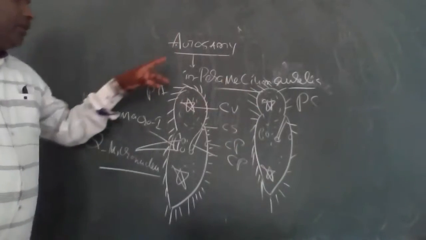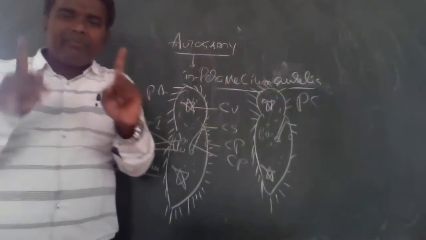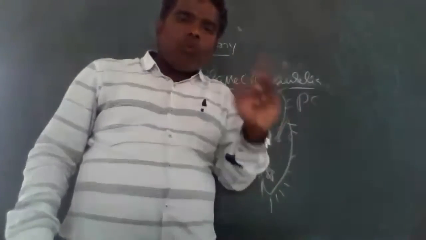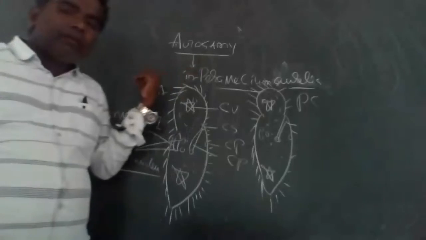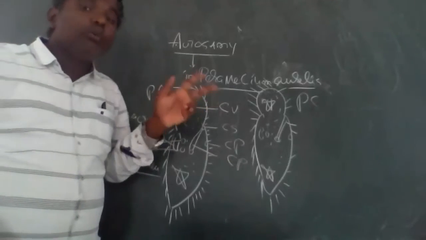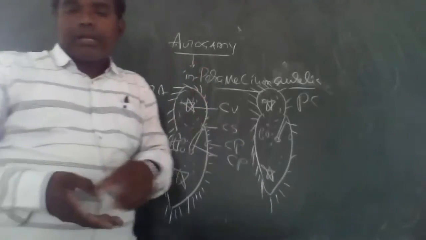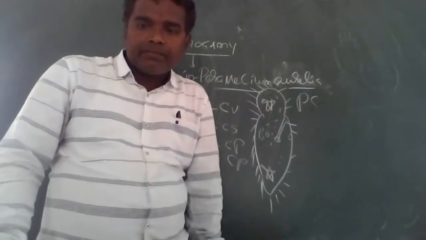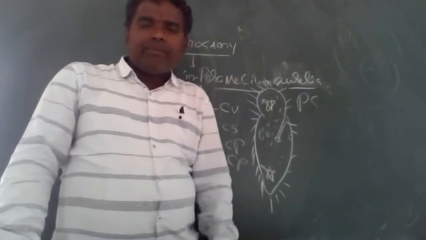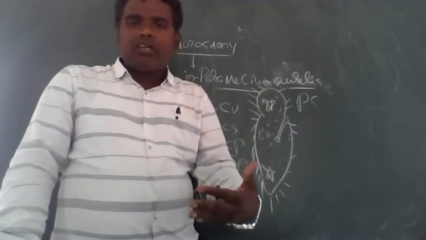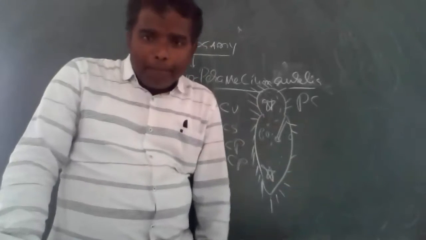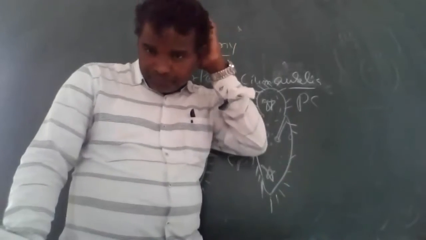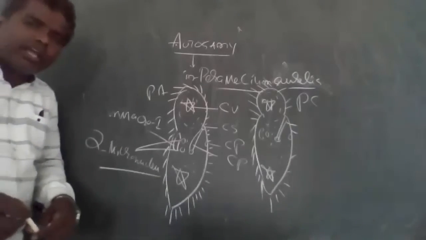Got my concept? Paramecium chordatum contains one macro and one micro, whereas Paramecium aurelia has one macro and two micro. Come on, tell me, in Paramecium chordatum what is the function of micronucleus? It helps in sexual reproduction. That is sexual reproduction, Tajim. And macronucleus? For nourishment. Okay, very good, that is the right answer.